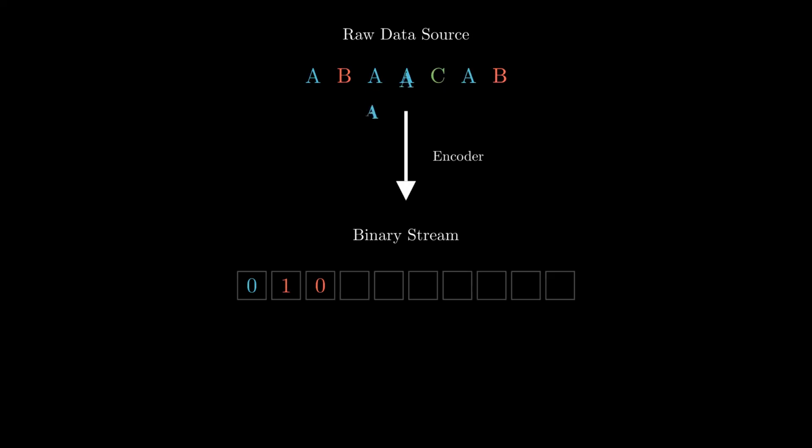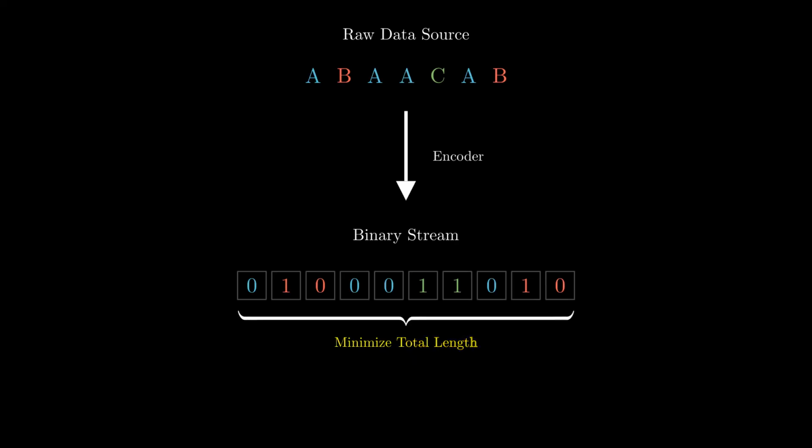As we encode the rest of the message, assigning codes to every letter, the binary stream grows. The fundamental challenge of information theory is simple. How do we choose these codes to make this final stream as short as possible? Entropy provides the answer. It calculates the absolute theoretical limit for how much we can compress this data based on the probability of each symbol.